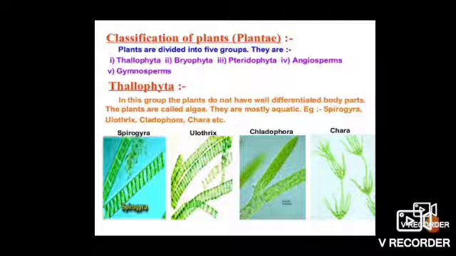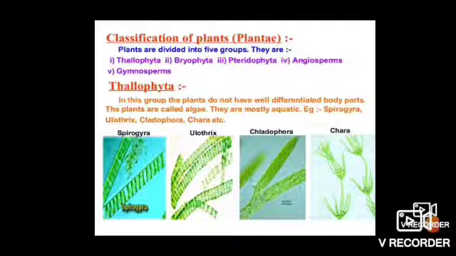Thallophyta are plants whose body is not well differentiated into root, stem and leaves. That's why they are most commonly called algae. They are mostly predominantly aquatic plants. Some examples are Spirogyra, Cladophora, Chara, Ulothrix and Ulva. These are the examples of the Thallophyta plants.